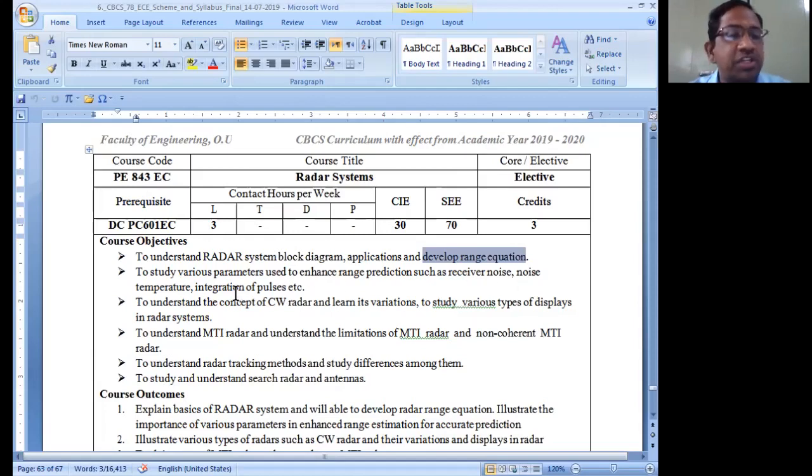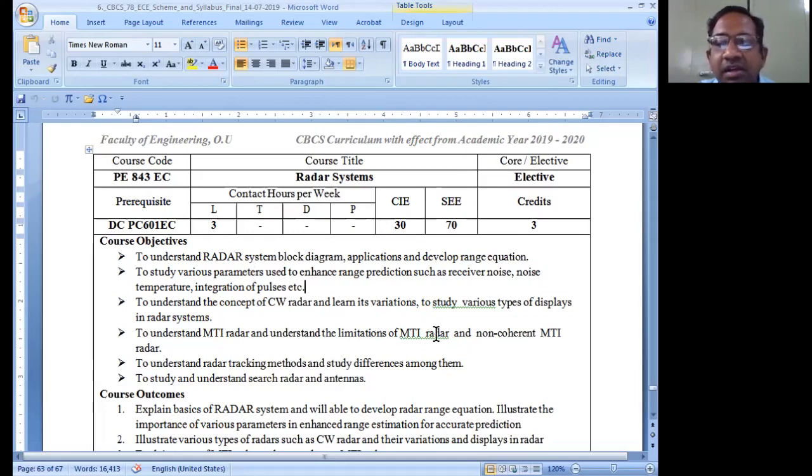The next objective is to study various parameters used to enhance the range prediction. Here we should predict at what distance the target is moving or placed. In order to know that in a better way, we should understand the various parameters to enhance the range prediction, such as the receiver noise, noise temperature, and integration of pulses. All this is simply theoretical concepts.